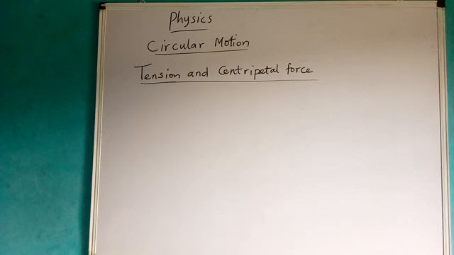Hello, ladies and gentlemen. Welcome back again to another discussion on circular motion. We have been on this circular motion before. We said circular motion is also called rotational motion, and it can also be regarded as a rotary motion. It's the kind of motion that occurs when an object rotates at a fixed point about its own axis.